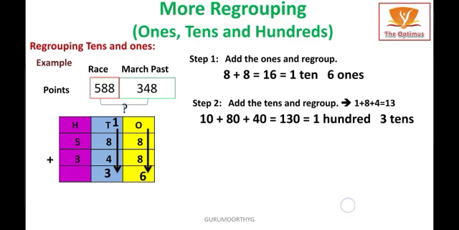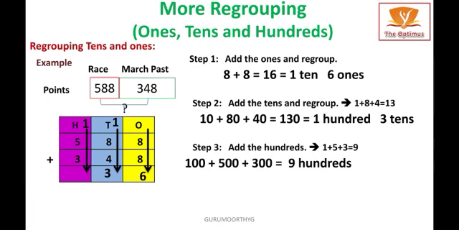From the 100, I am going to write a carryover in the 100 place. Step 3, add the 100 place. 100 plus 500 plus 300, it becomes 900. So, from the 900, 9 I am going to write in the answer of the 100 place.